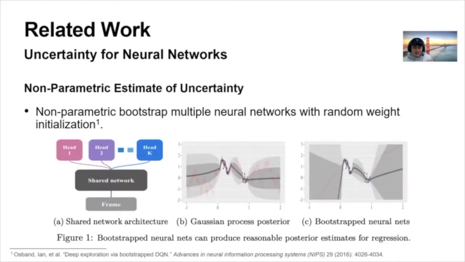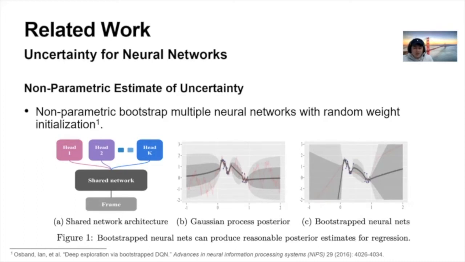So in our approach, we utilize a non-parametric way to estimate uncertainty. Specifically, we use non-parametric bootstrap from multiple neural networks with randomly initialized weights. Picture A shows the shared architecture for bootstrapping, and there are multiple heads with randomly initialized weights. And picture B shows a Gaussian process posterior for a regression task.